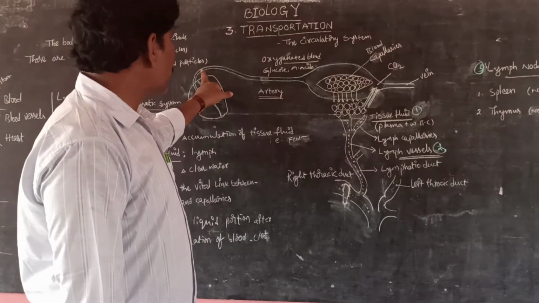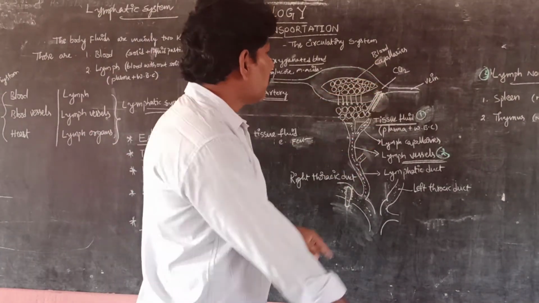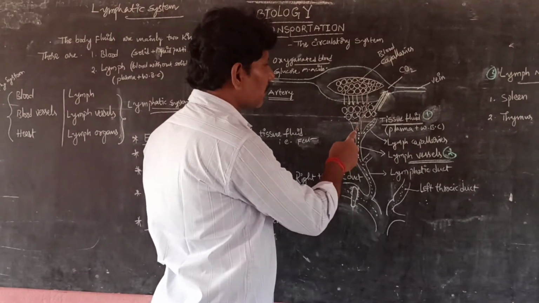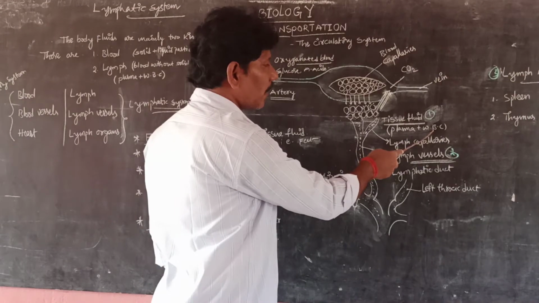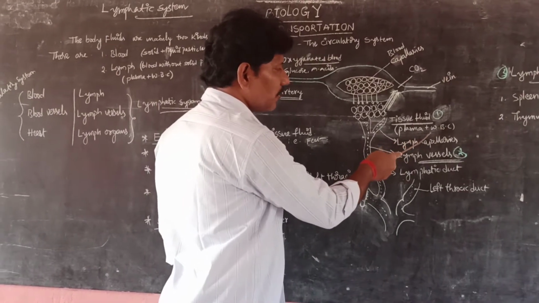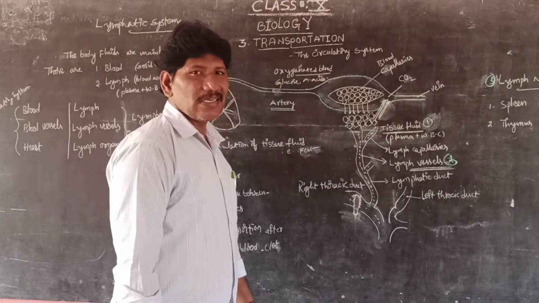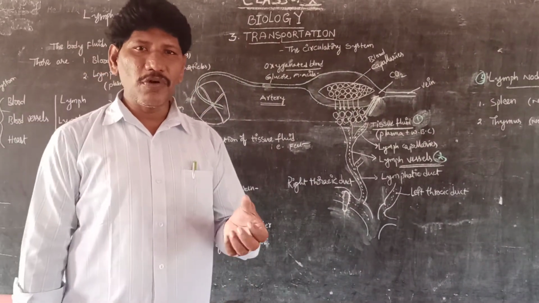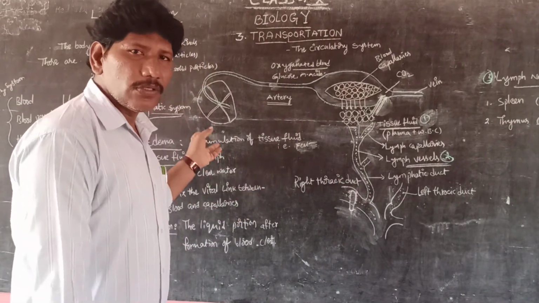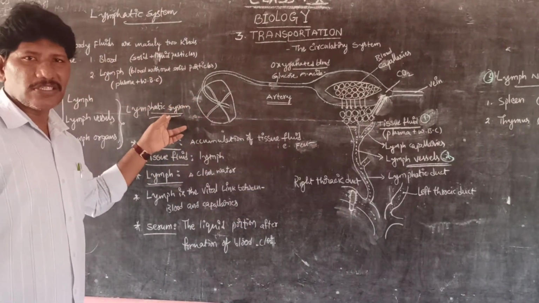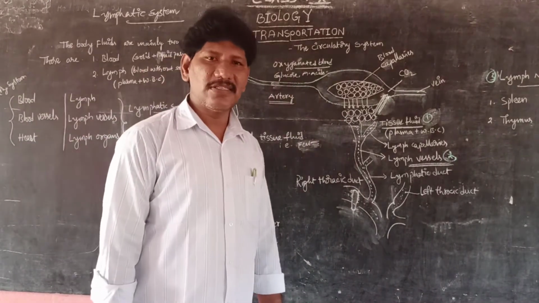As blood flows through the tissues and blood capillaries, some portion of the fluid, with solid particles like WBC, is constantly flowing out at different junctions, especially the forelimbs and the hindlimbs. It should be collected and sent back to the heart for blood circulation. So this entire phenomenon is called the lymphatic system.